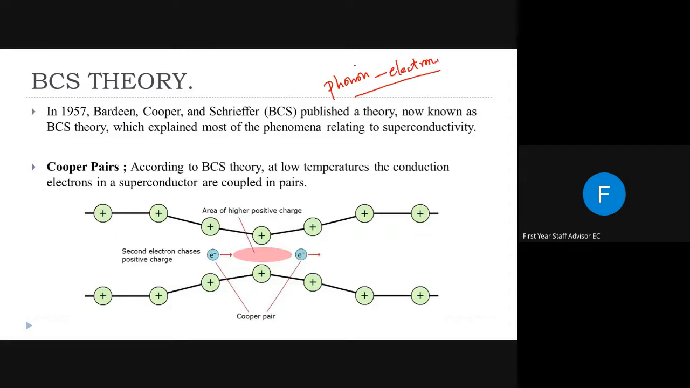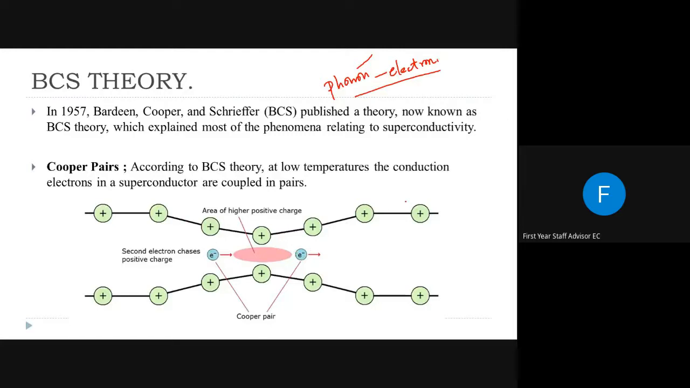What is a phonon? In order to understand that, we are considering an electron moving between two lattice atoms, or two lattice arrangements, that is, an electron moving between two positively charged ions. What is lattice? Lattice is the arrangement of positively charged ions in space. So consider an electron moving between these two positive ions.